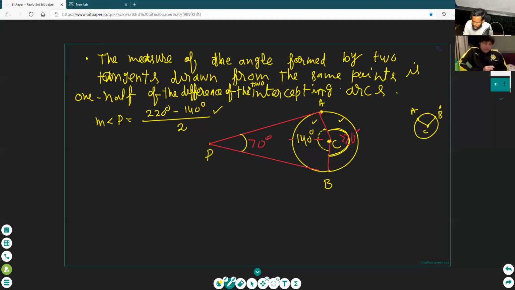See, take the difference and take their half. The angle between two tangents will be equal to the half of the difference of these angles, okay?